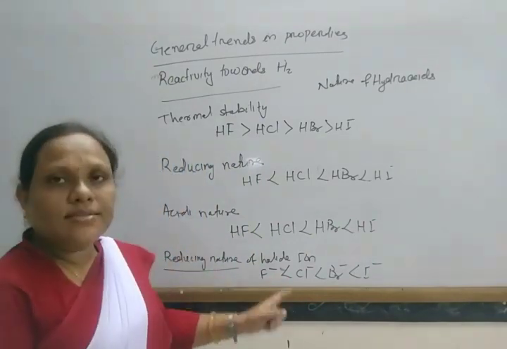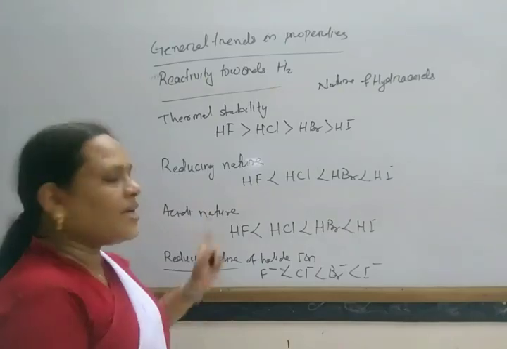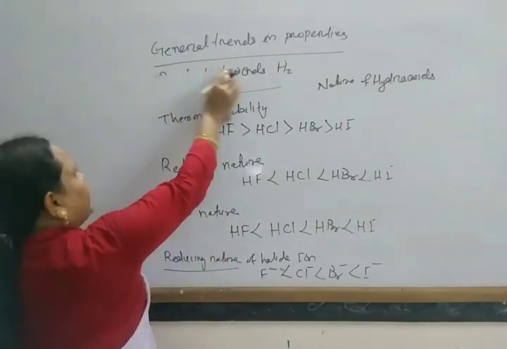And its oxidizing nature is just the reverse of this reducing nature.